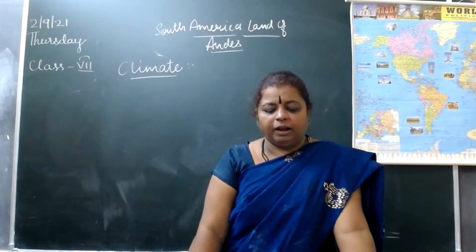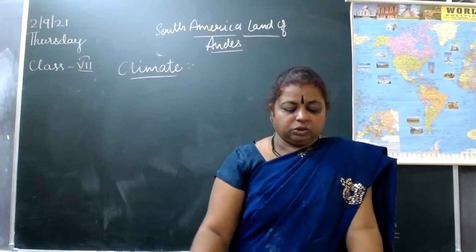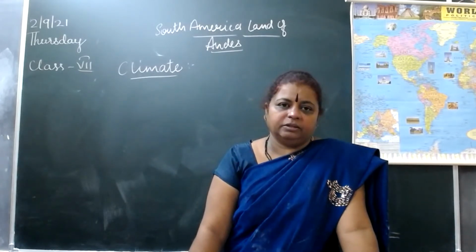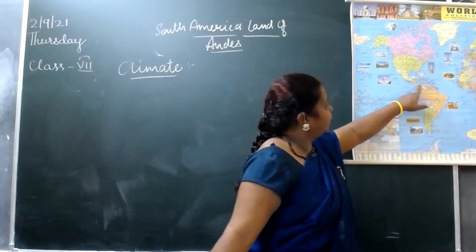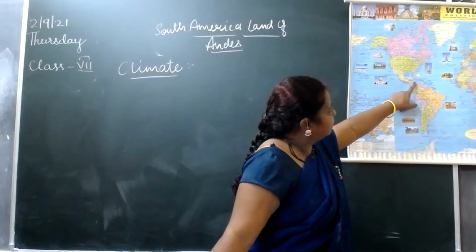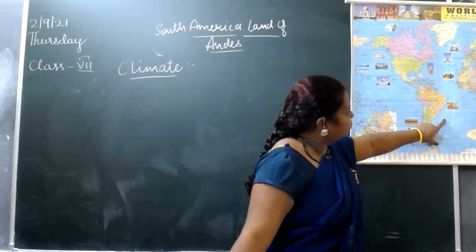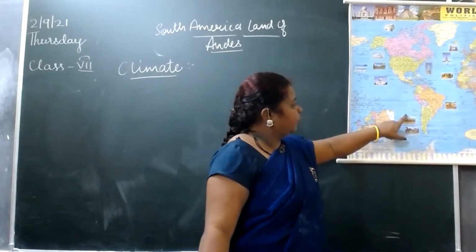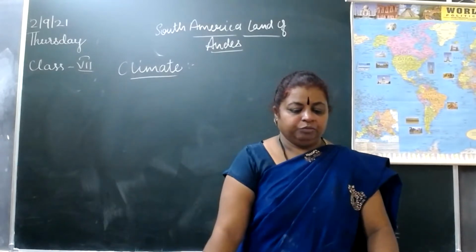The Caribbean Sea borders it in the north, the South Atlantic Ocean in the east, and the South Pacific Ocean in the west.